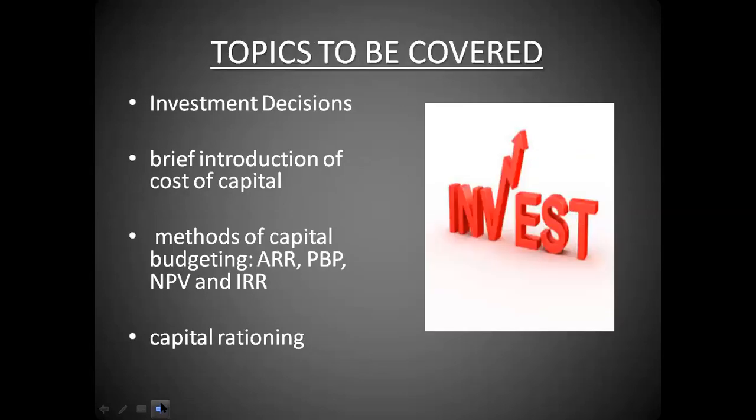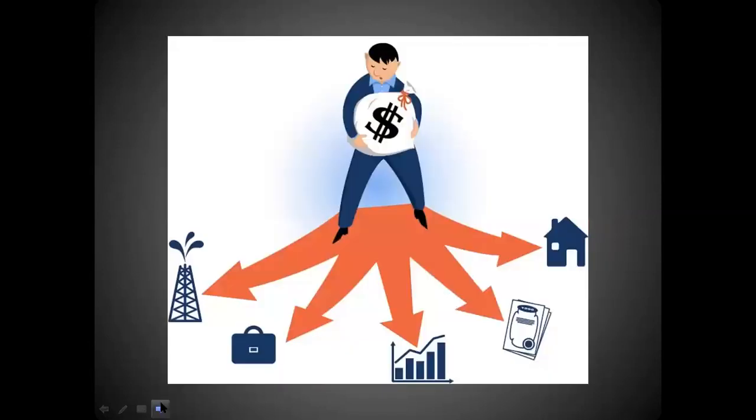So the topics that we are going to cover in the subsequent videos are investment decisions, a brief introduction of the cost of capital, and methods of capital budgeting. In that we are going to cover ARR, that is accounting rate of return, PBP, that is payback period, NPV, which stands for net present value, and IRR, that is internal rate of return. And at last, we'll be doing capital rationing. So this entire unit will be relating to investment decisions.